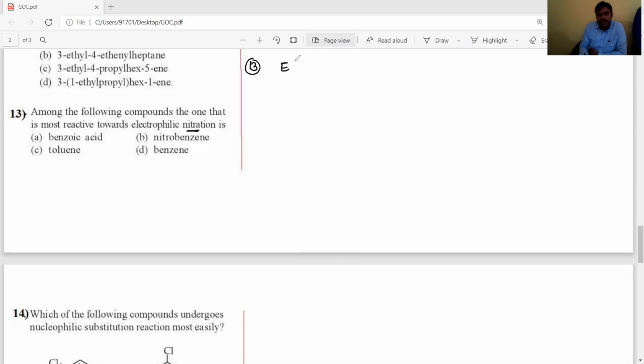Electrophilic substitution reactions are very, very important.